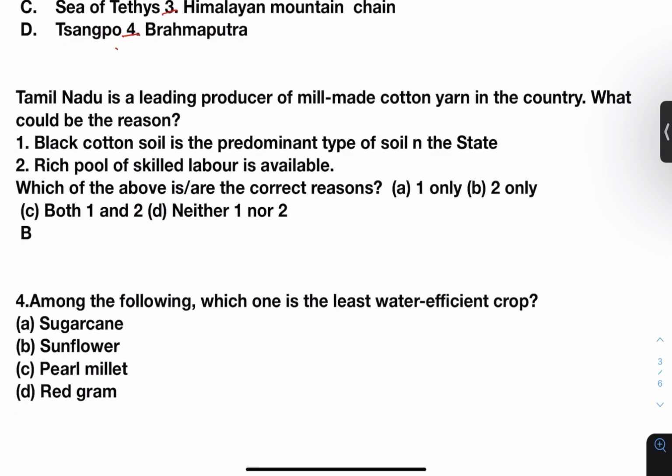Another question on cotton soil. Tamil Nadu is a leading producer of mill-made cotton yarn in the country. What could be the reason? Black cotton soil is a predominant type of soil in the state. Rich pool of skilled labor is available. Your answer is B only.